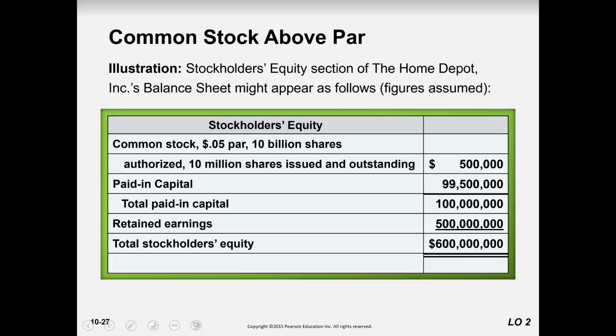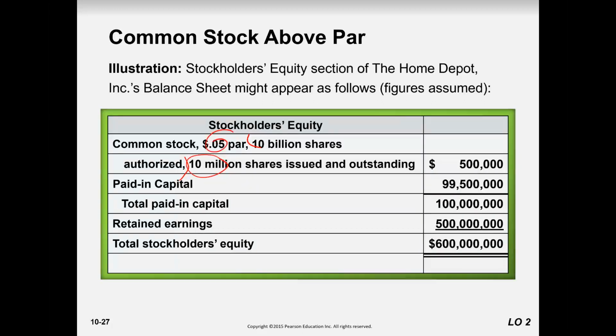So how are we going to write it down on the balance sheet under stockholders' equity? Common stock 500,000, and they mention on the account side that authorized capital is 10 billion shares, and 10 million shares are issued.